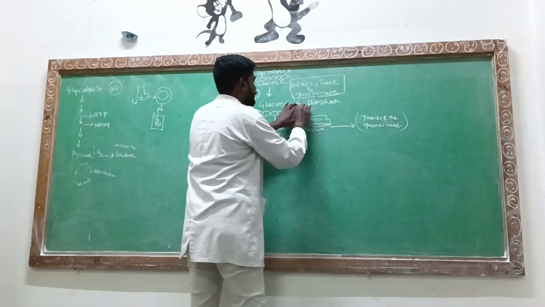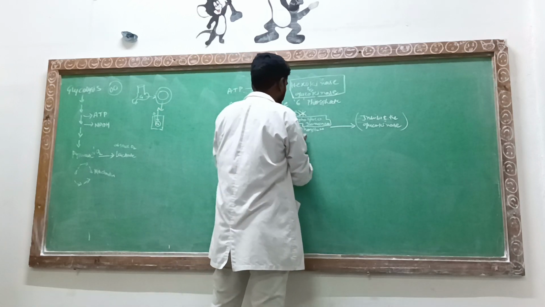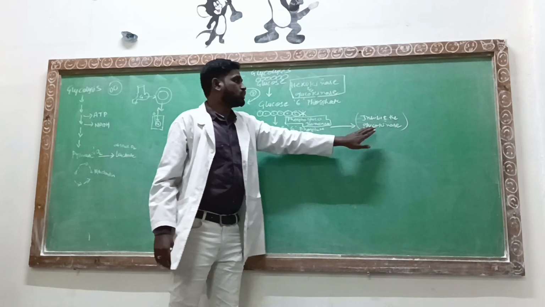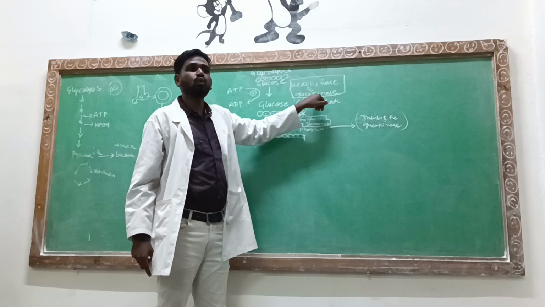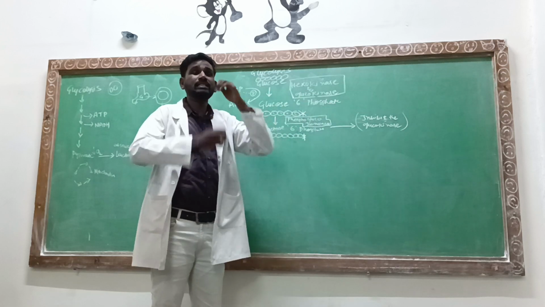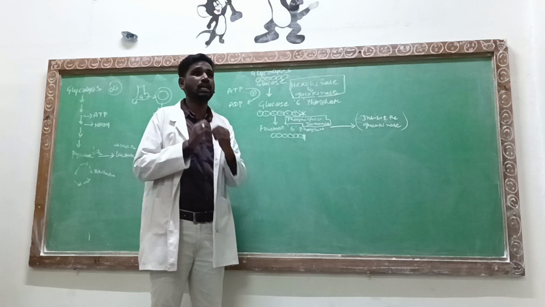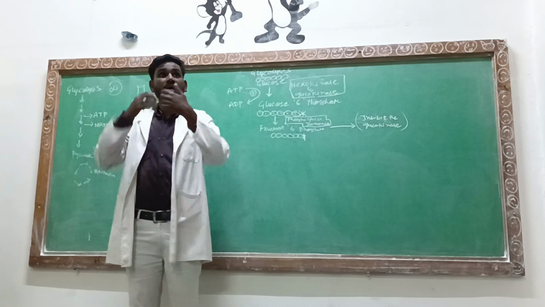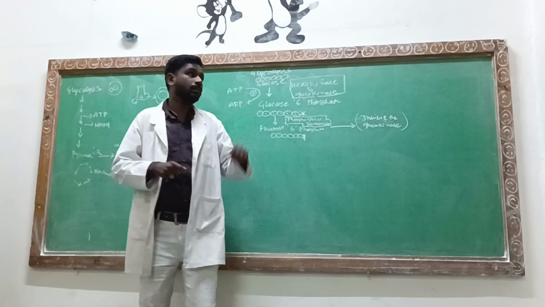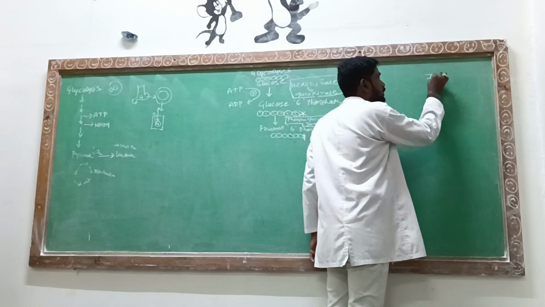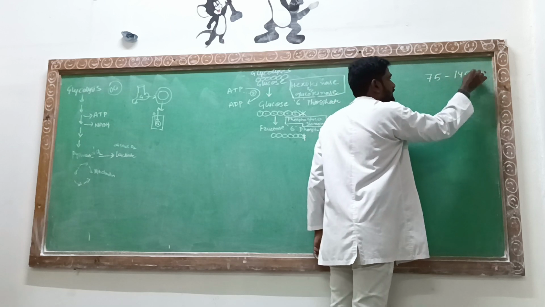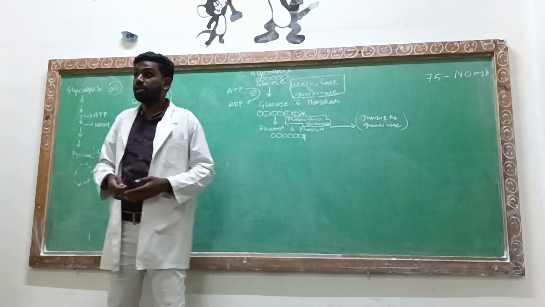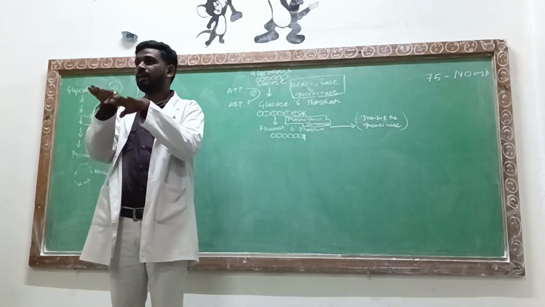Whenever this glucose 6-phosphate is getting turned into fructose 6-phosphate, it is going to inhibit the activity of glucokinase, because if your body continuously keeps doing glycolysis, in the end you are not going to have glucose levels inside your body. Every glucose is going to get utilized. You should remember that glucose should be maintained in cases of RBS at least 75 to 140 mg per dL. It can't be too low, it can't be too high. The metabolism should be maintained.